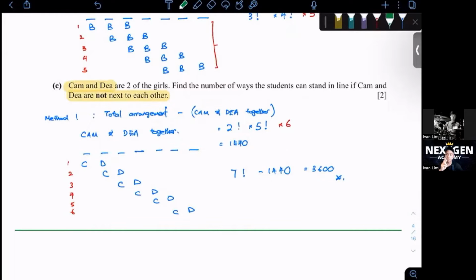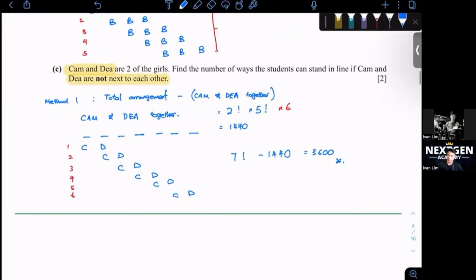Okay, the second method, this is a much shorter method, but you might need to think a little bit. Second method, it is when we find all the conditions to put Cam and Dia, just put C and D in between all the other individuals, the other boys and girls.